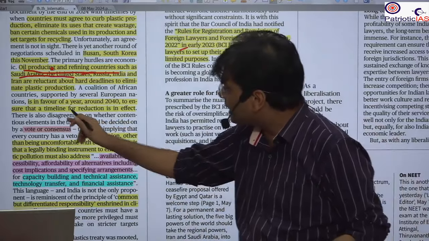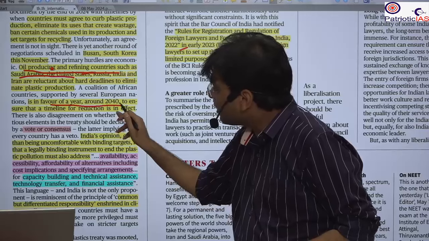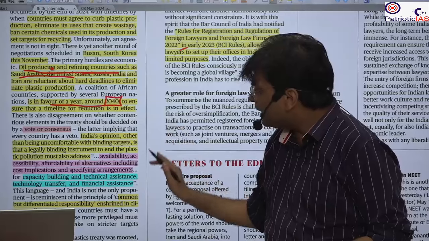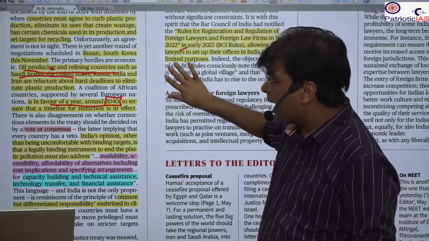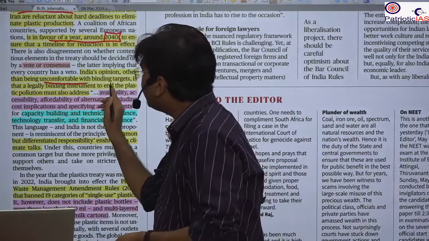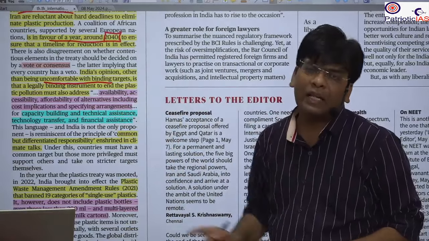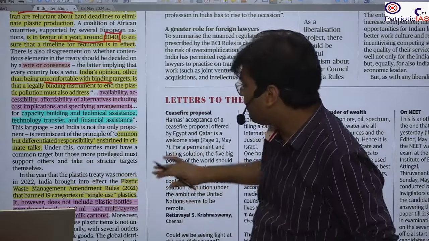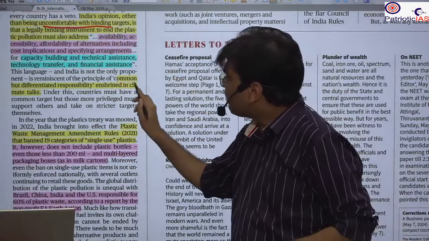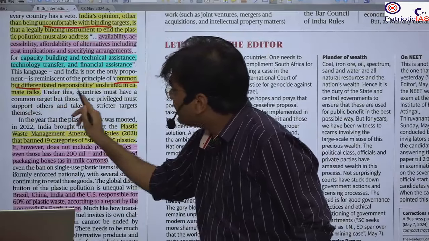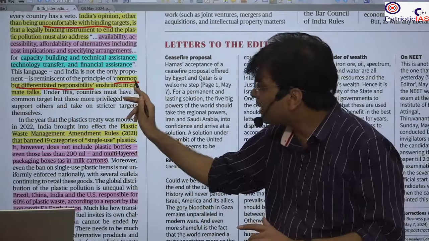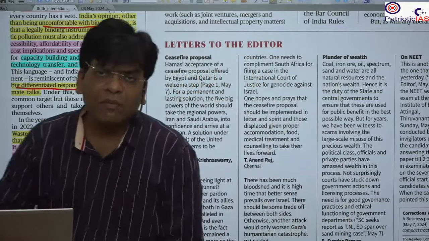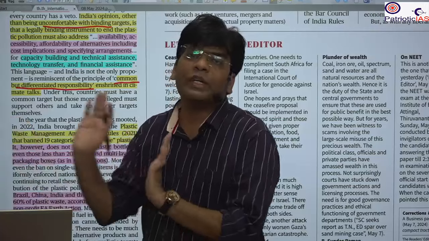So developed countries are ready to aim for the elimination of plastic by 2040. However, India is not talking about a complete ban. India is not comfortable with a complete ban and binding targets. India wants differentiated goals and aims. For example, we already have a principle, common but differentiated responsibilities. Here, it means that there will be a responsibility for the reduction and elimination of plastic, but it will be different for different countries.